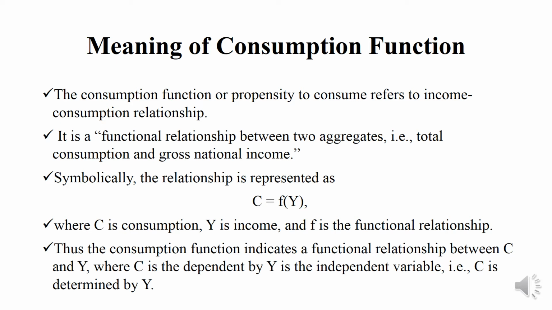Thus, the consumption function indicates a functional relationship between consumption and income, where C is the dependent variable and Y is the independent variable. That is, C is determined by Y, meaning consumption is determined by income.